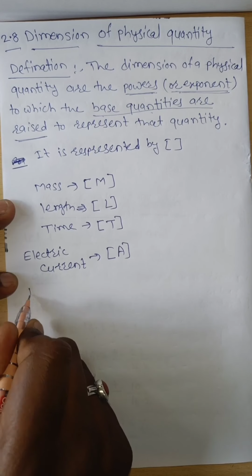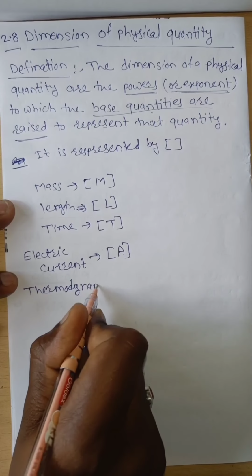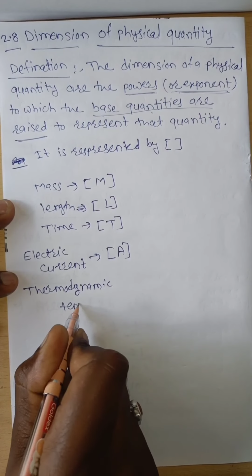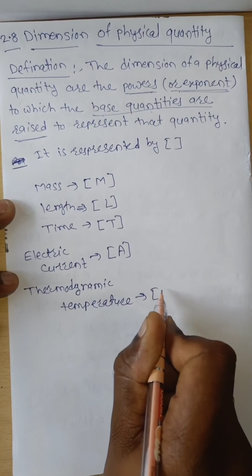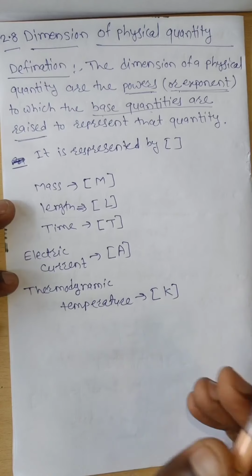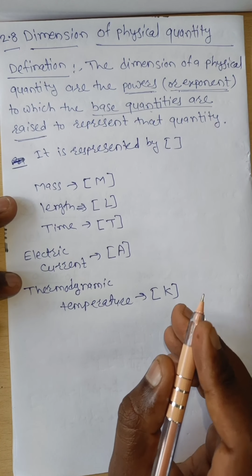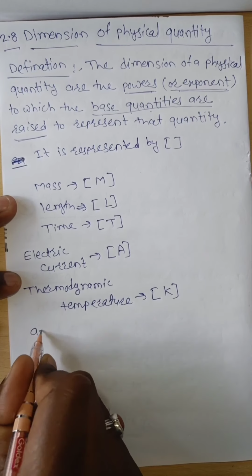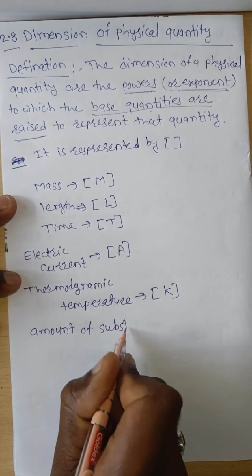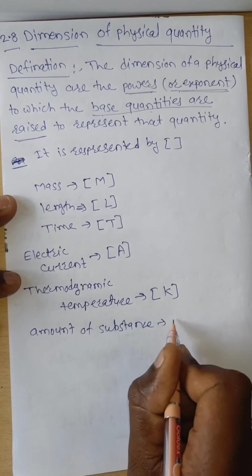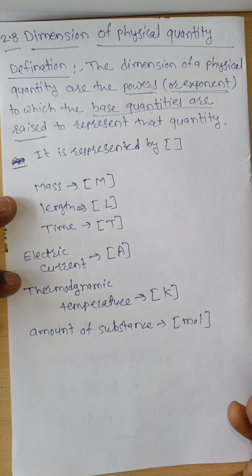If the base quantity is thermodynamic temperature, it can be represented as square bracket K. If the base quantity is amount of substance, then it can be dimensionally represented as mole in square bracket.